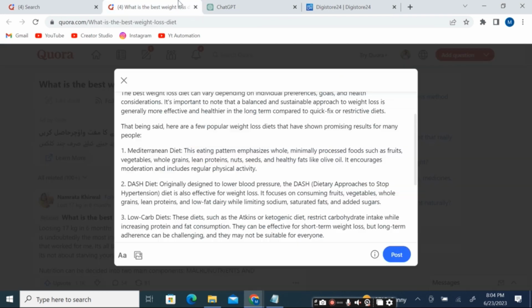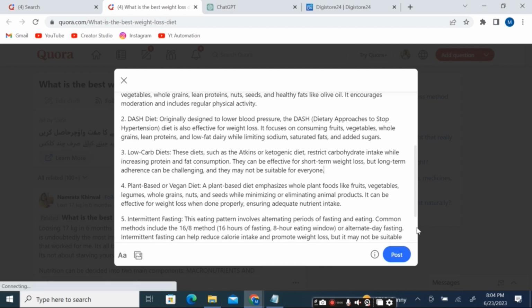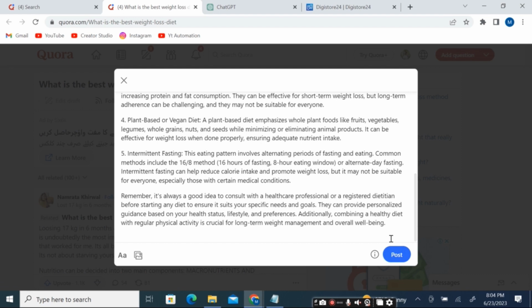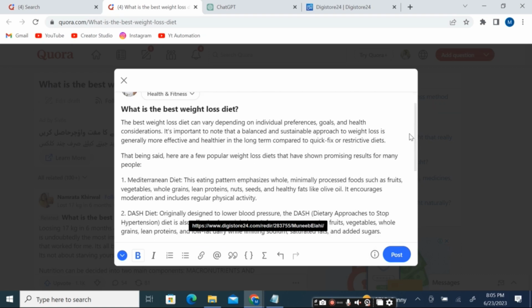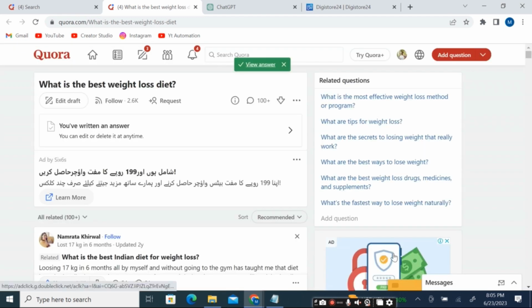To make the link more manageable, you can use a URL shortening service like tinyURL. After shortening the affiliate link, return to Quora and locate your answer. Edit your answer and add a compelling call to action, CTA, that entices readers to check out the recommended product. Paste the shortened affiliate link into your CTA, making it easy for interested users to access the product and potentially make a purchase. Finally, hit the Post button to submit your answer to Quora.